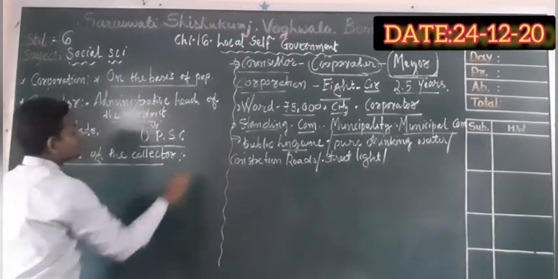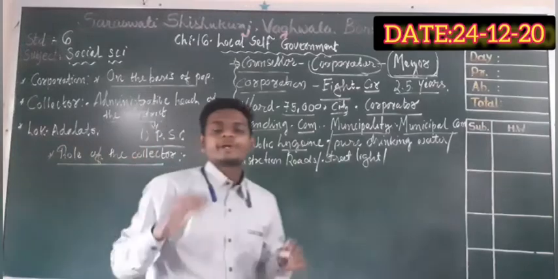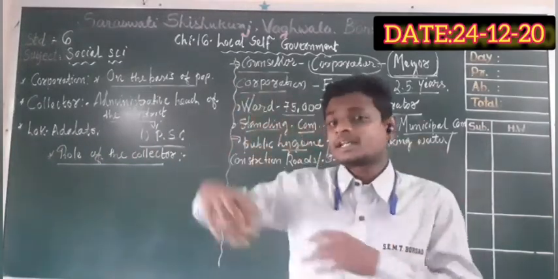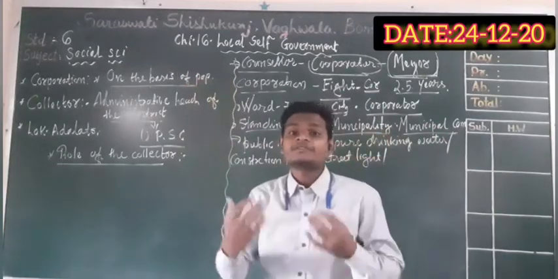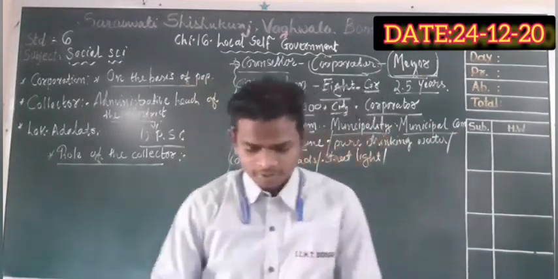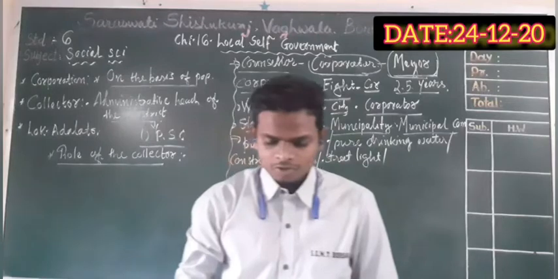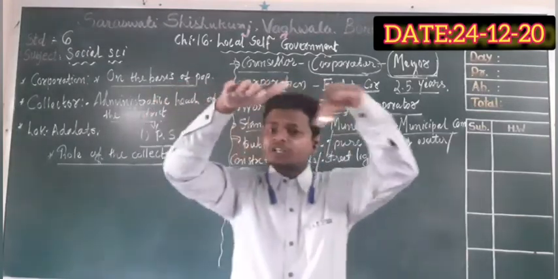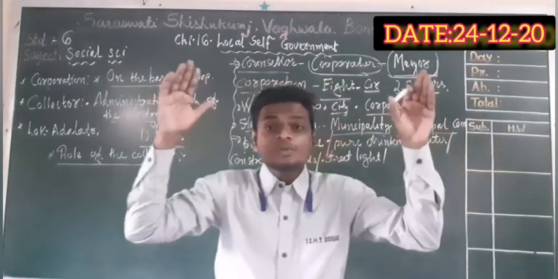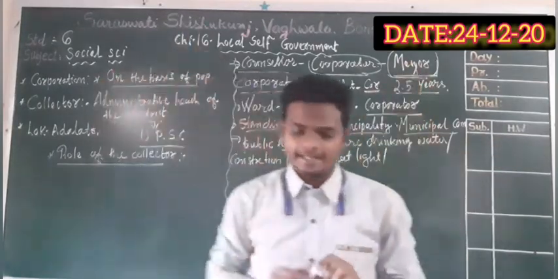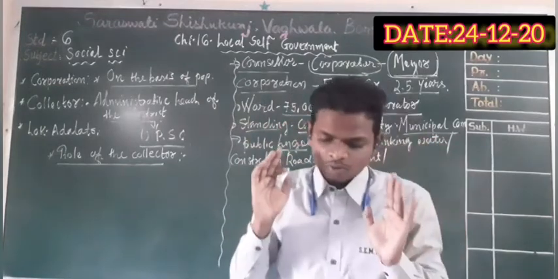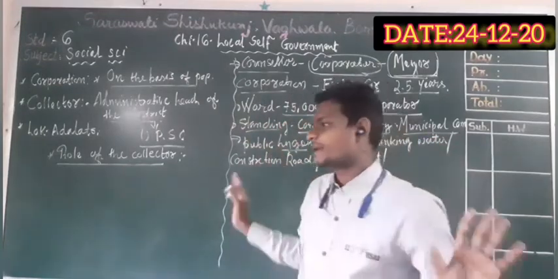Now I am going to focus, we are going to emphasize on the role. What is the work? What is the responsibility? How they are working in different districts. So first one, coordinates and manages the works of all departments at the district level. He or she is the only head, and that's why coordinates and manages the works of all departments.